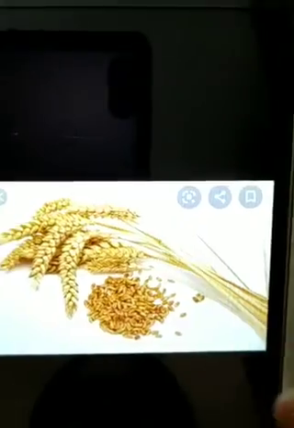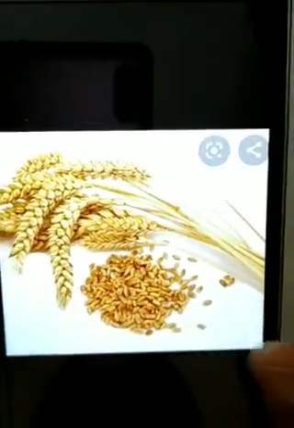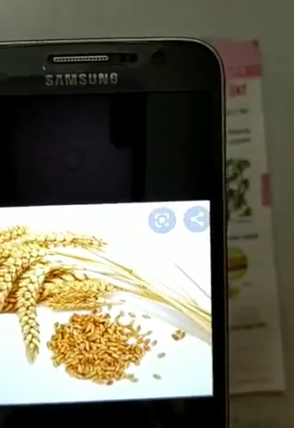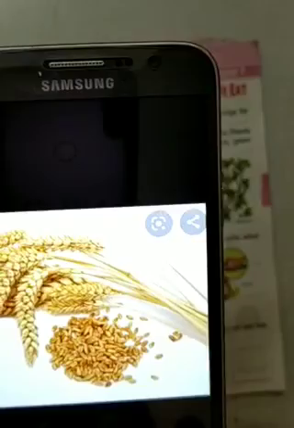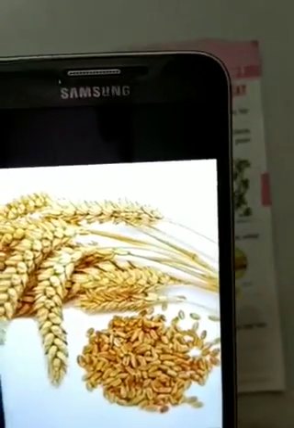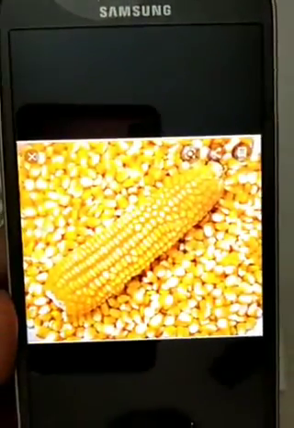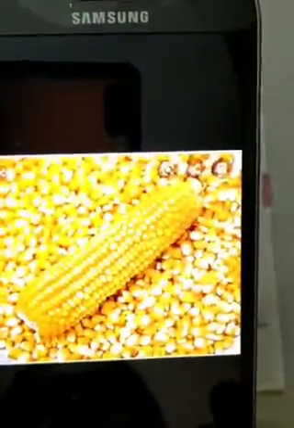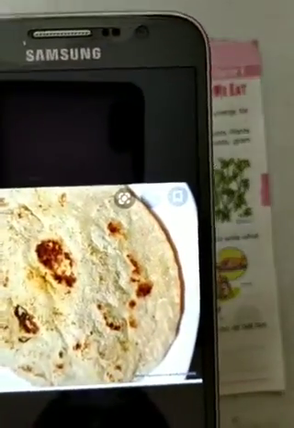Then this is wheat, and you can see the wheat. Then corn, we say makai in Hindi. Then this is jawari bhakar.